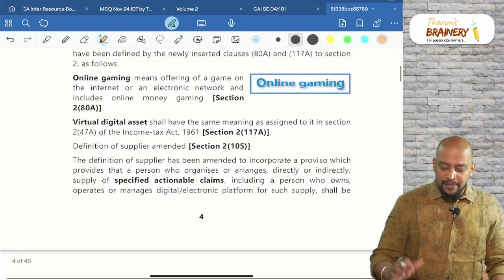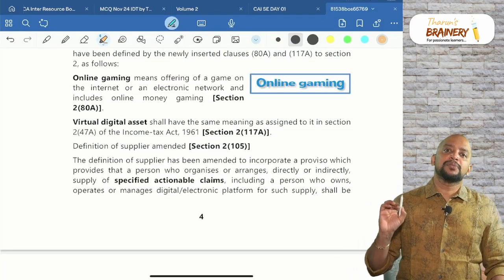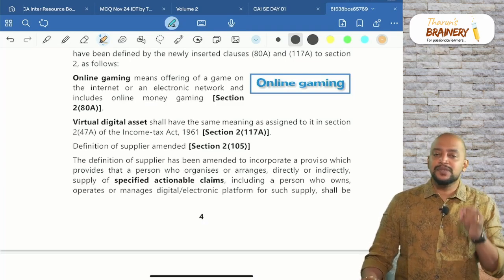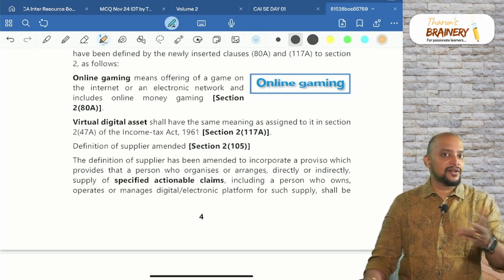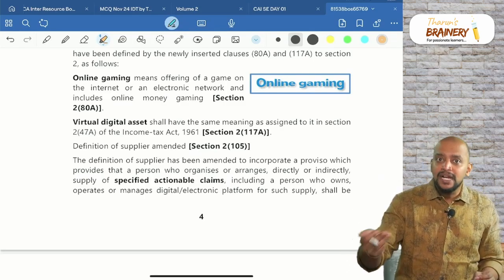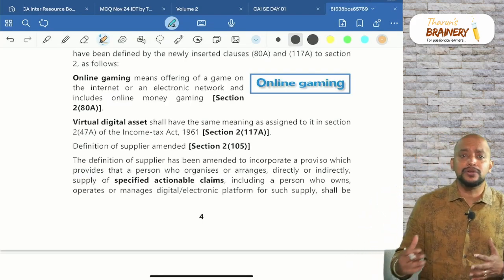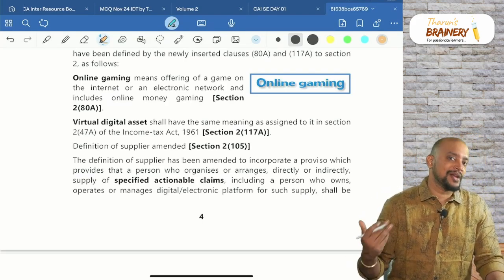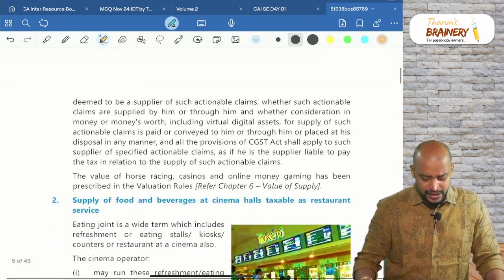Then online gaming is different. Online gaming will not come under specified actionable claims. Online gaming is just spending money, like PlayStation games, online games like Minecraft or some other games like GTA, where we spend money to play the game. That will come under online gaming. Even mobile games, a lot of mobile games where we spend money to play the game, will also come under online gaming. So that is about this.